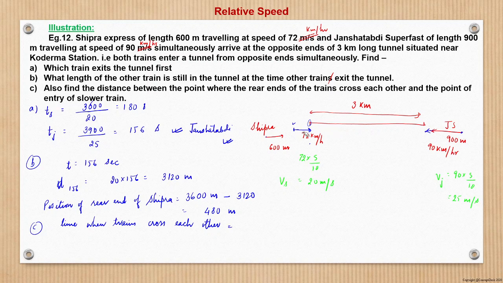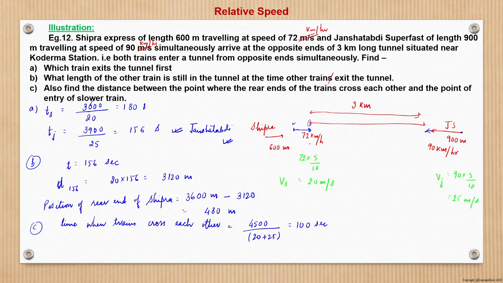So the length of the trains is 900 meters plus 600, which is 1500 meters, plus 3000 meters. So that means 4500 meters is the relative distance they have to cover at a relative speed of 20 plus 25, which is 45 meters per second, right? So after 100 seconds, the two trains will cross each other.